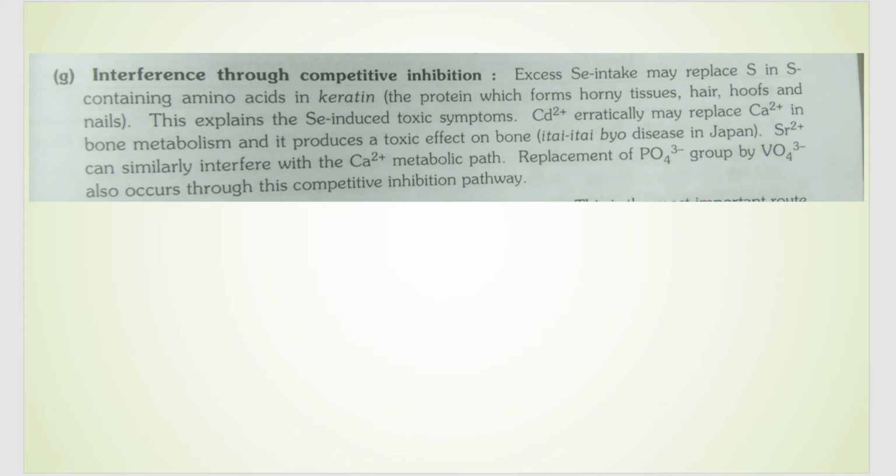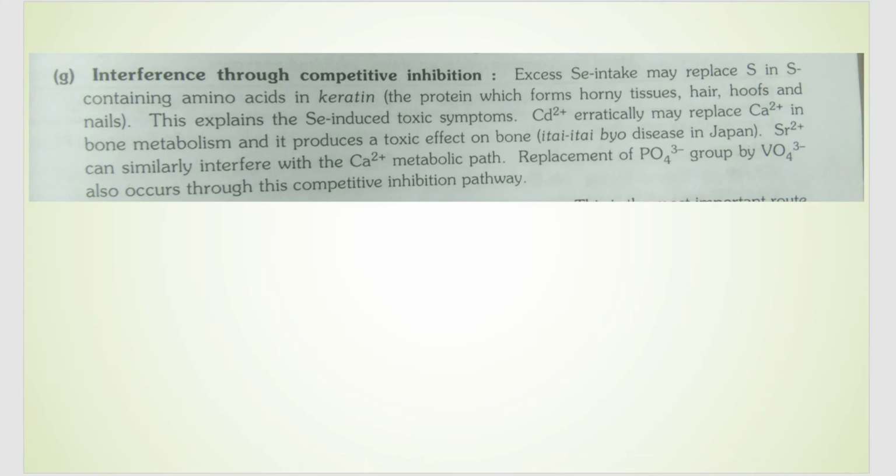Competitive inhibition is the interruption of a chemical pathway owing to one chemical substance inhibiting the effect of another by competing with it. That is, say we're talking about enzyme competitive inhibition, one particular metal ion was supposed to go and bind to the target site of that enzyme, but this new metal ion which is toxic comes and competes with that metal ion.